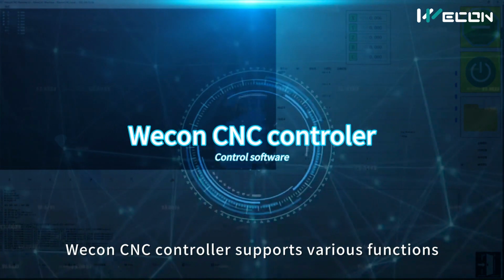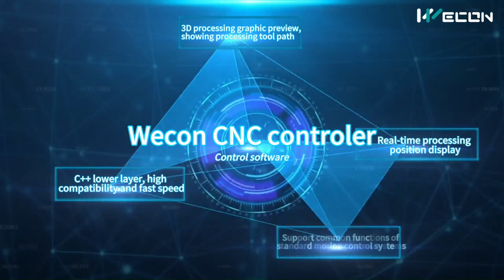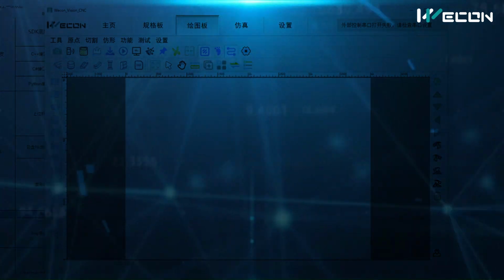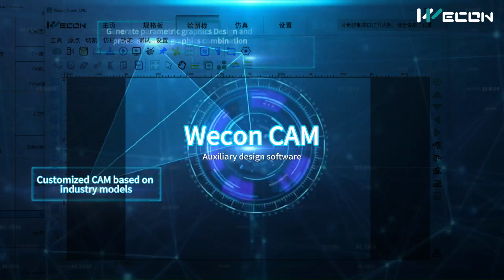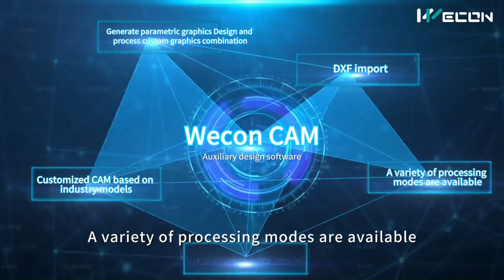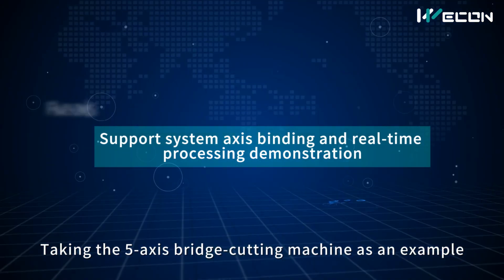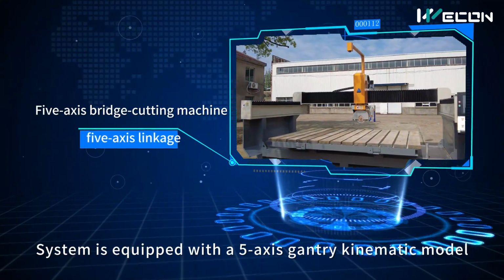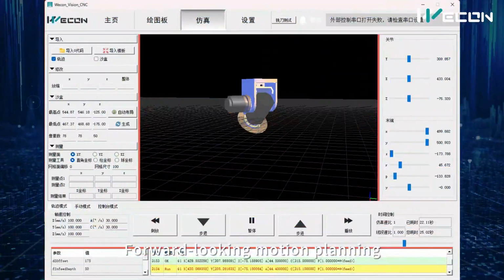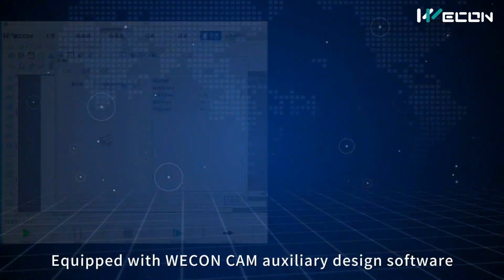Wecon CNC controller supports various functions. Supported by Wecon CAM auxiliary design software. A variety of processing modes are available. Variable mechanical models. Taking the 5-axis bridge cutting machine as an example, system is equipped with a 5-axis gantry kinematic model. Forward-looking motion planning enables the equipment to have the ability of 5-axis linkage.